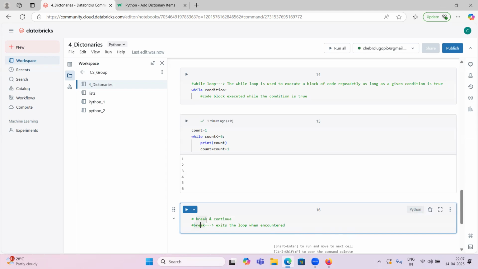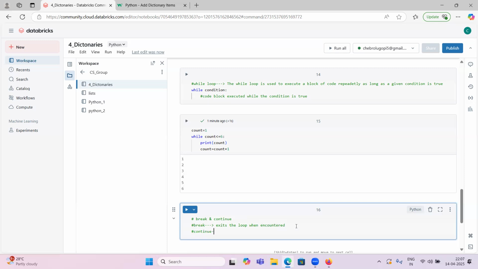So whenever that condition is true, it will stop the execution. Whenever that condition is met, it will stop that execution and come out of the loop. I will explain in detail. Don't worry. We have the continue statement also.